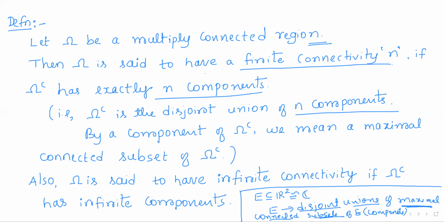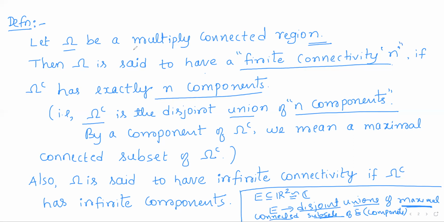Hence any subset E of R2 can be represented as a disjoint union of its components. So whenever omega complement is a disjoint union of n components, if the complement of the region omega has n components, then we will say omega has connectivity n.